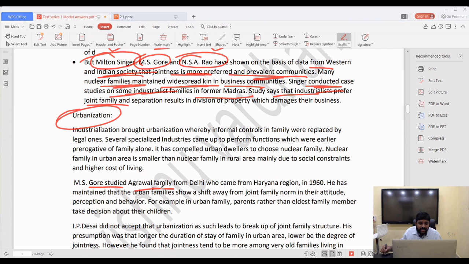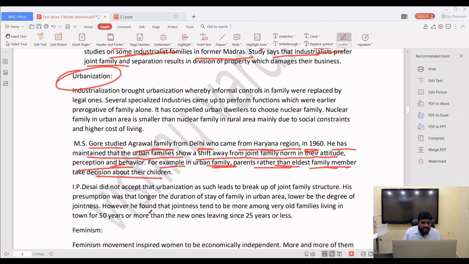M.S. Gore studied an Agarwal family from Delhi who came from the Haryana region, a rural area, in 1960. He maintained that urban families show a shift away from the joint family norm in their attitude, perception and behavior. For example, in an urban family, parents rather than the eldest family member take decisions about their children. Whereas generally in rural areas, the eldest family member, like the big brother, will give the opinion. These things are case studies.